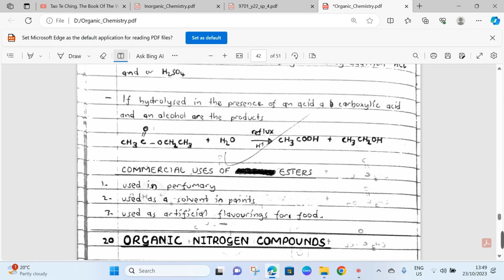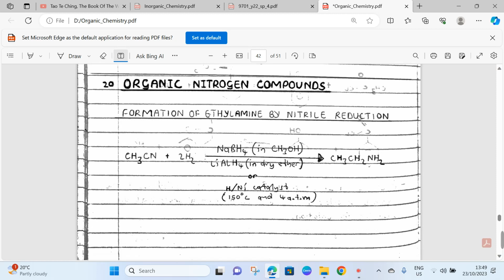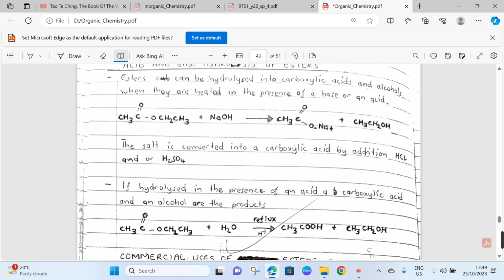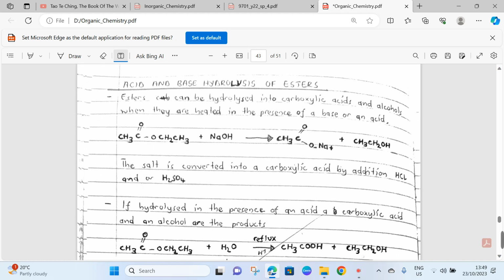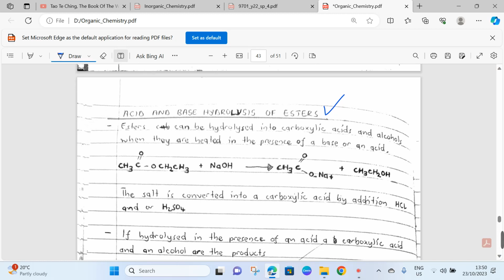This is just a nice to know statement. This page, I believe, is reproduced here, so that it becomes more clear. So, acid and base hydrolysis of esters. Hydrolysis is a combination of two words: hydro, meaning water, and lysis, I think a Latin word, meaning breaking. So in acid-base hydrolysis of esters, we're trying to break down the ester into its constituents by adding an acid or base. So here we've got our ester.